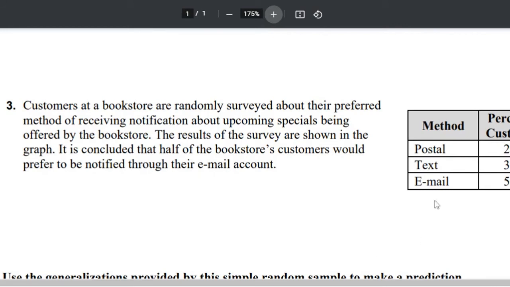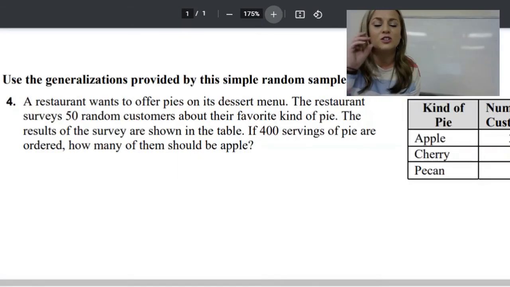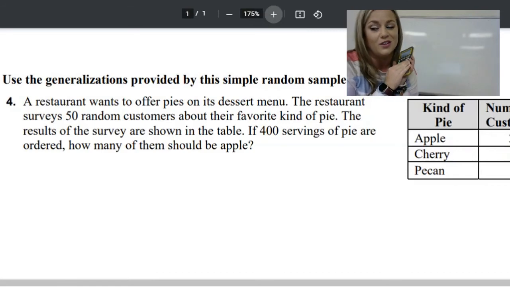Okay, so if you look at this, 20%, 30%, 50%. Okay, so they randomly surveyed customers at their bookstore. I would say yes, this is a valid conclusion to the survey. Okay, this is a simple random sample, and since the sample is representative of the entire population, this conclusion is valid. So we're going to use the generalizations provided by this simple random sample, and we're going to make a prediction. So you're going to need your calculator because this is going to involve math.